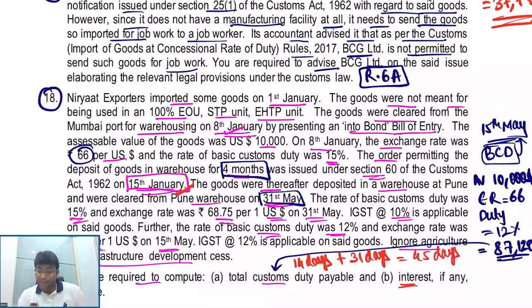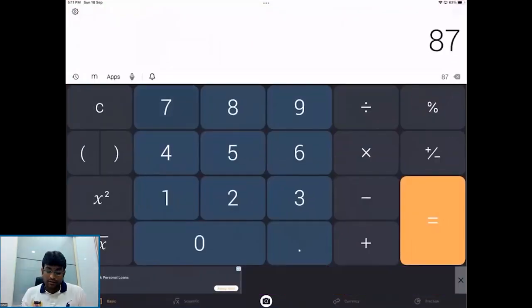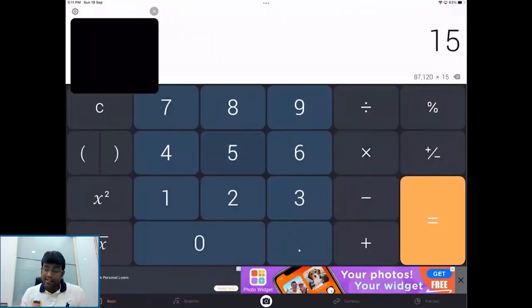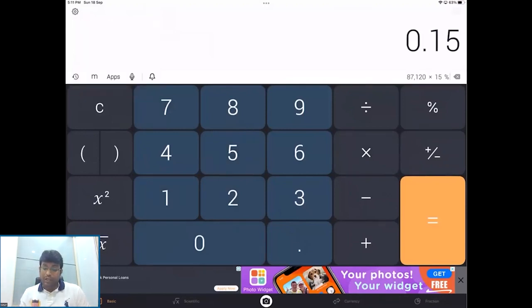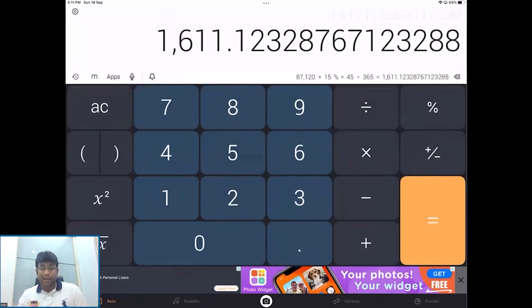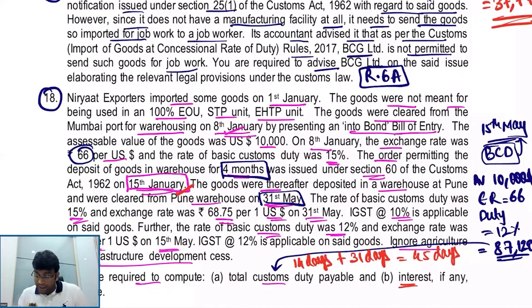So my interest calculation will be: what is my duty? 87,120 into 15% into 45 divided by 365. So my interest is coming out to 1611. My interest figure is coming to 1611. So getting my point, everybody? Because you have to understand that the 90 days calculation will basically start from 16th of January. You're getting my point or not, everybody? That is the whole story of this 1611, my dear friends.